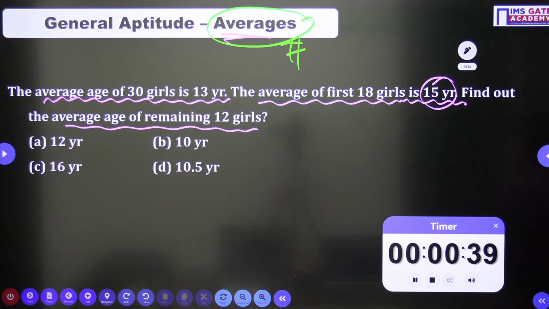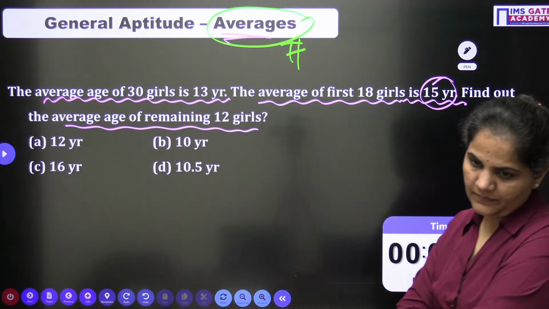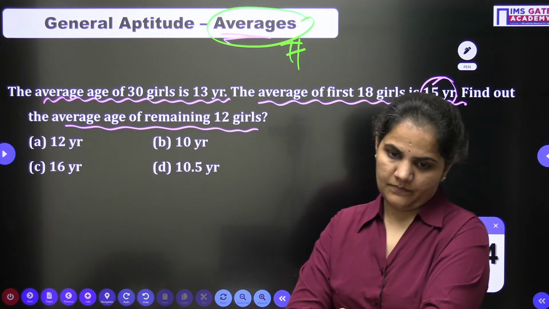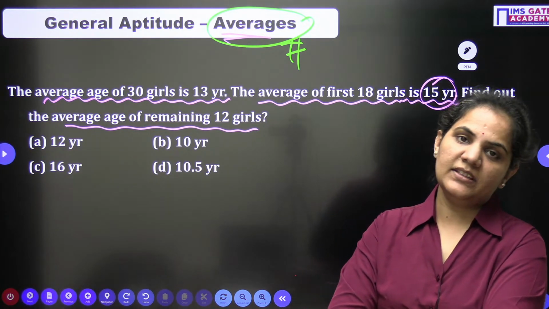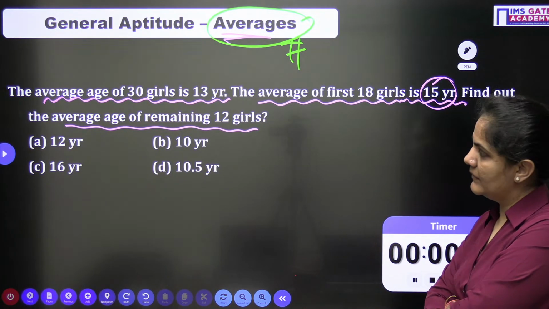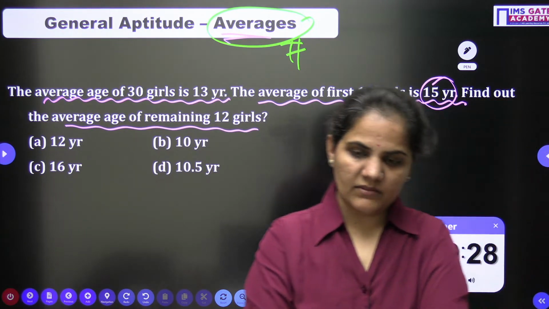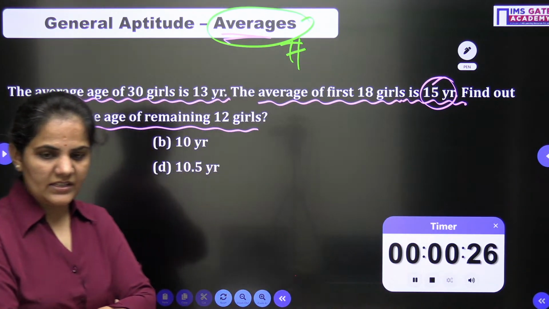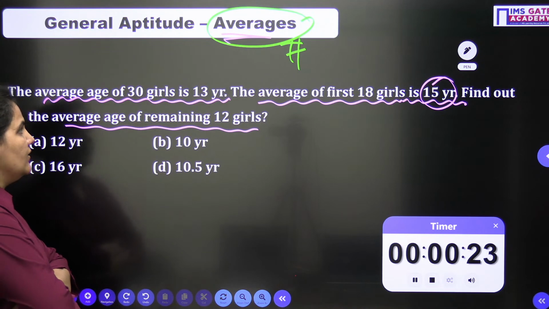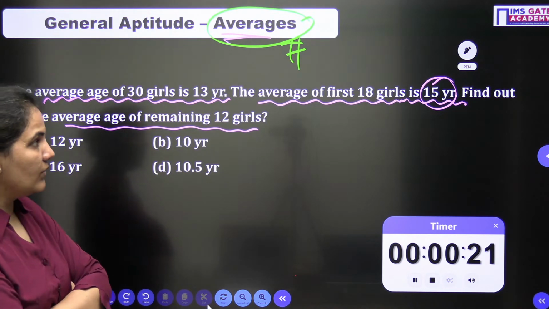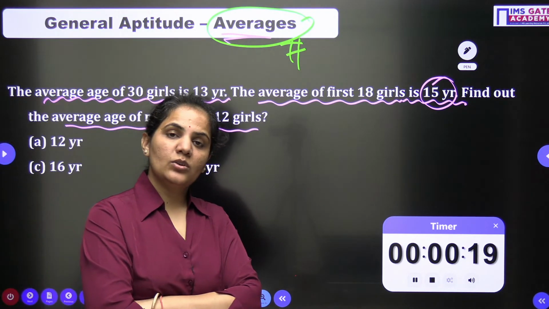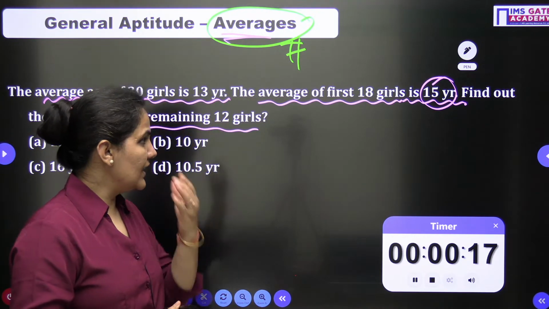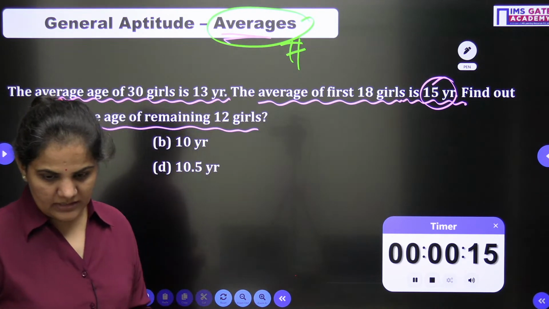Is anyone ready with the answer? It's a very simple thing which is given to us. We can find out the total age for the 30 girls from here, and then the total age of the first 18 girls, and then we can go with the result.